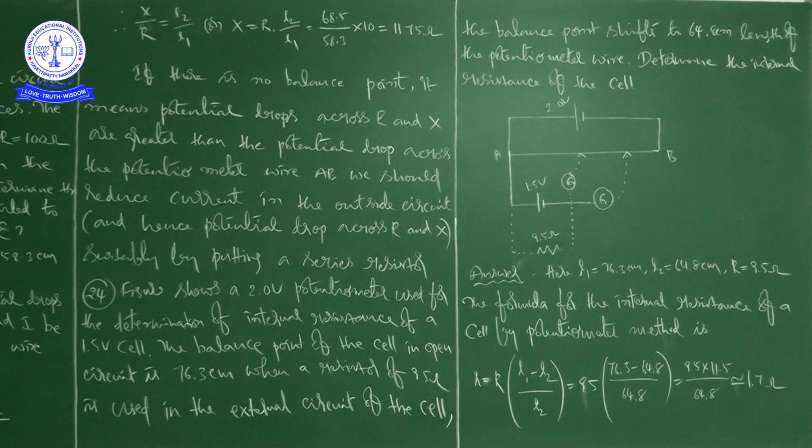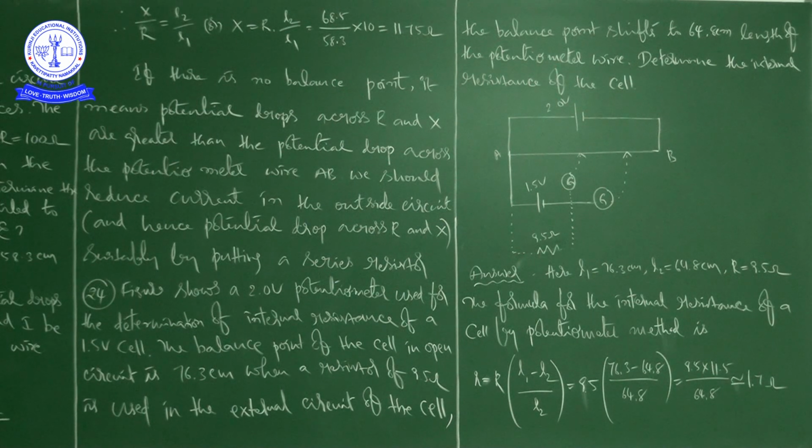In the previous problem, we used the idea of comparing the EMF of two given cells. But in the current problem, we are going to determine the internal resistance of a given cell.